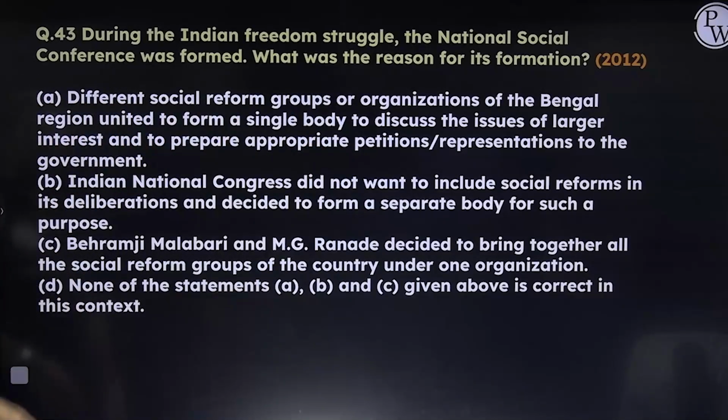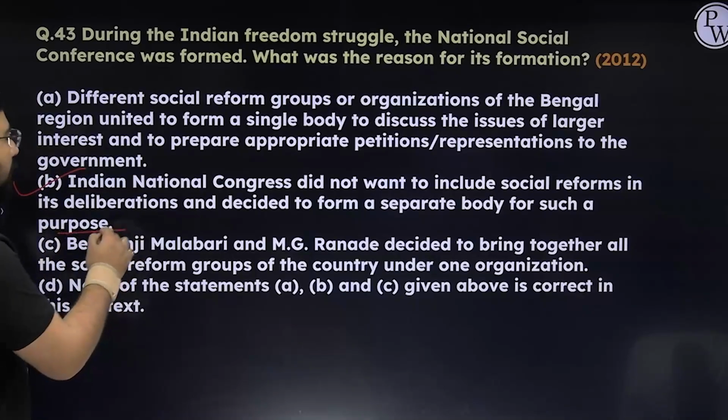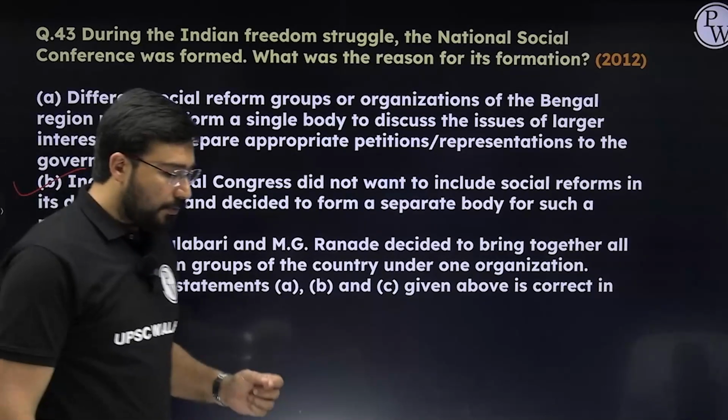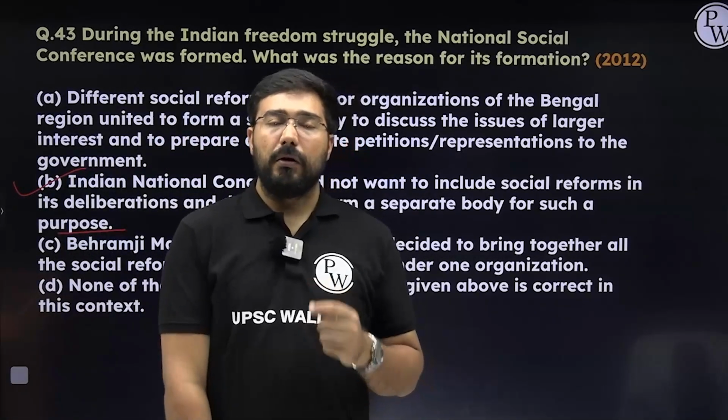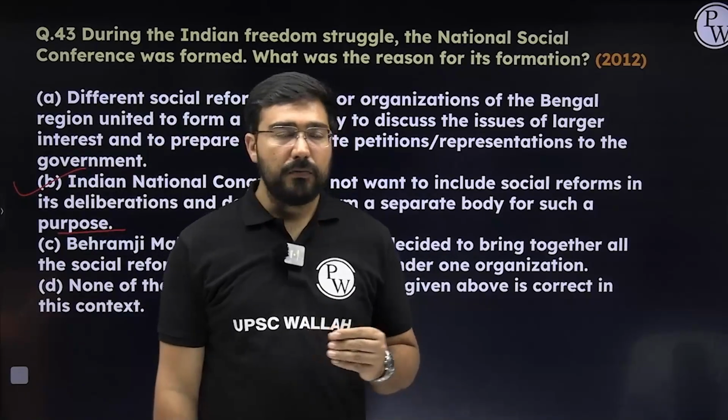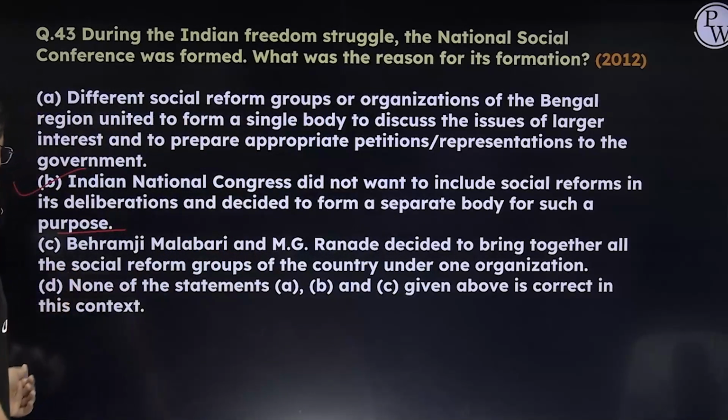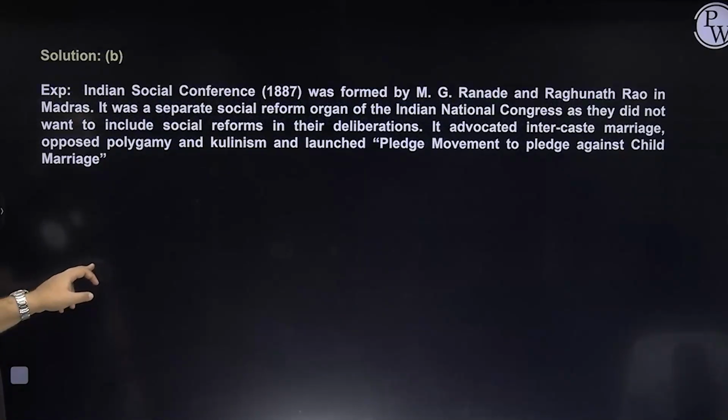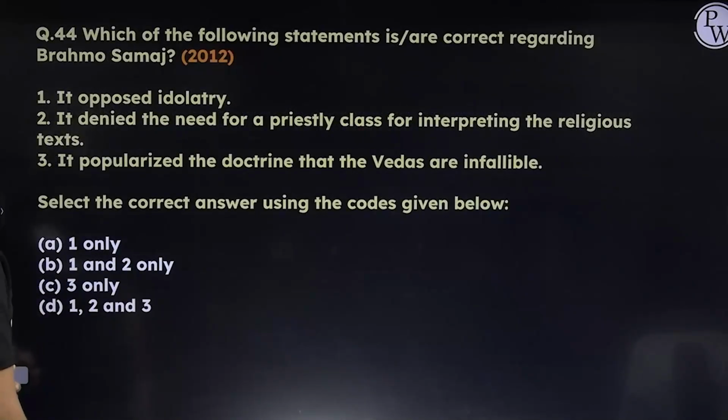That is something which is going to be the answer. So please read the B option. Indian National Congress didn't want to include social reforms in its deliberation and decided to form a separate body for such a purpose. So that's what National Social Conference was all about. So here the answer is going to become B. Please remember this. Okay, this is also a less known area for most of the candidates. Please see the next question.